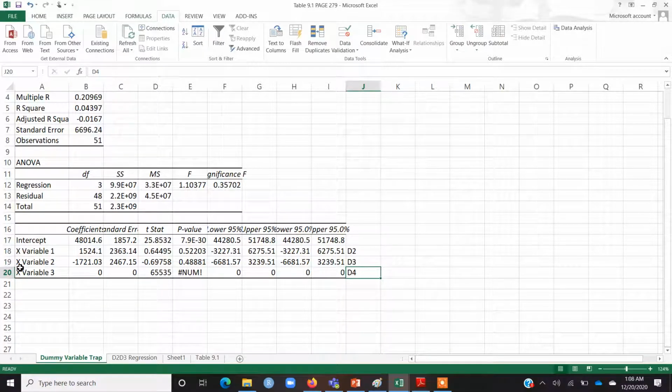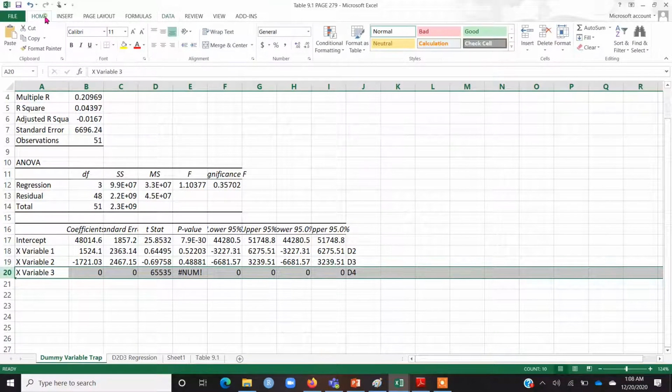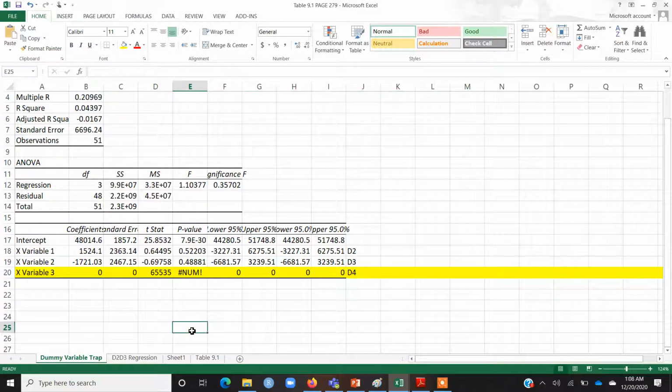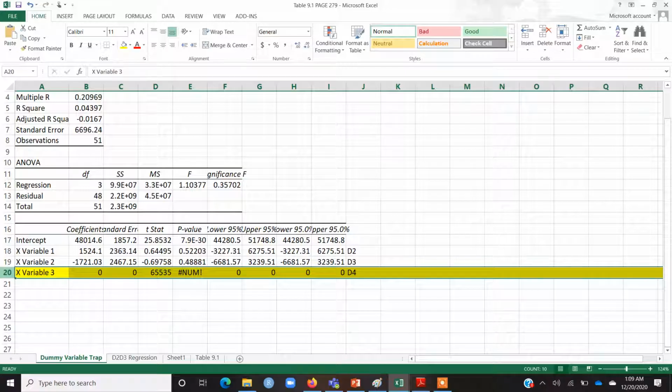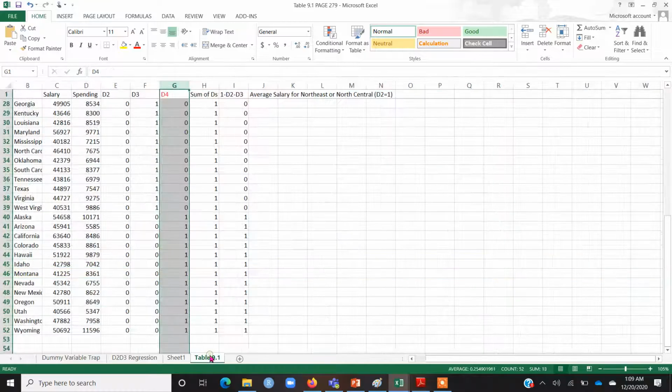If you have a look at this row, x variable 3 row, you can observe that no results are reported here. This is sort of a weird output where almost everything is 0. Actually, what's happening is, once we introduce 3 dummies for 3 regions, remember that we had 3 regions, then for one of the dummy variables results are not reported. In other words, this regression is not appropriate, and so Excel has detected that there is some problem in this data. So let me tell you what type of problem it is.